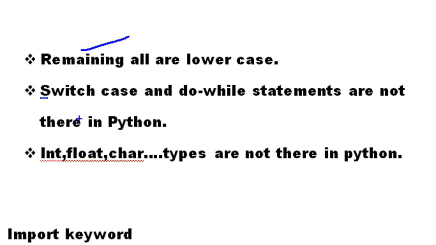And one more point here: switch case and do while statements are not there in Python, whereas in C language or Java, we have the switch case statement and do while statements. But in Python, these are not there. And one more thing: int, float, and character data types we have to mention in C language and Java. But in Python, according to the value, it will consider which type of data it is. There is no need to mention it. There are no types like int type, float type, or character type in Python.